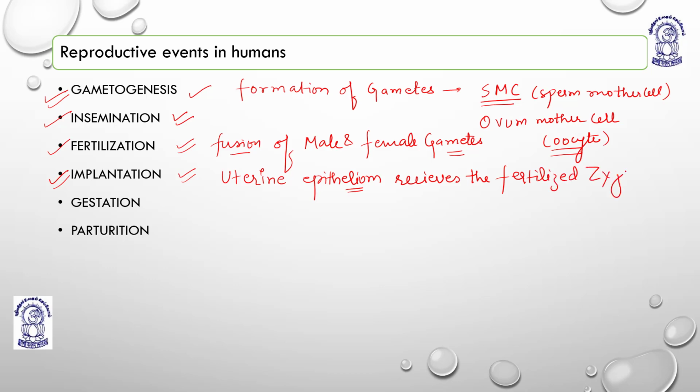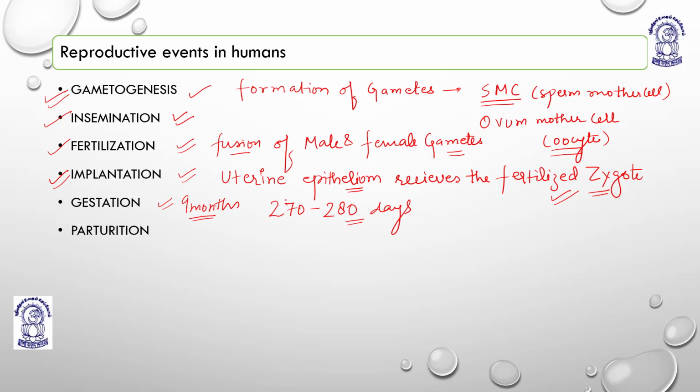I hope you are not having any problem. Yeah. So implantation means it is the attachment of the fertilized zygote with the uterine wall or the uterus. Then the process of gestation, that is the 9 months gestation period, approximately 270 to 280 days, right? It can vary depending upon the fluid availability. It can depend upon the dietary condition of the pregnant lady.